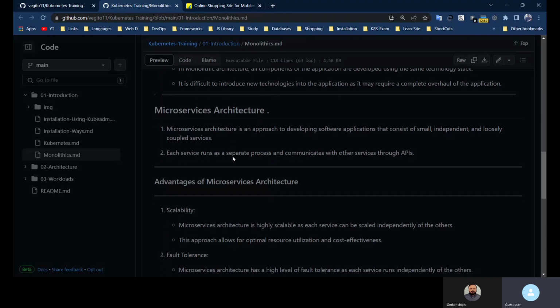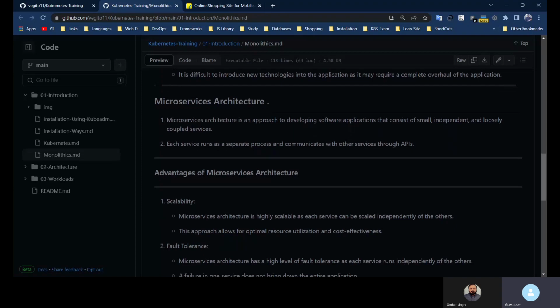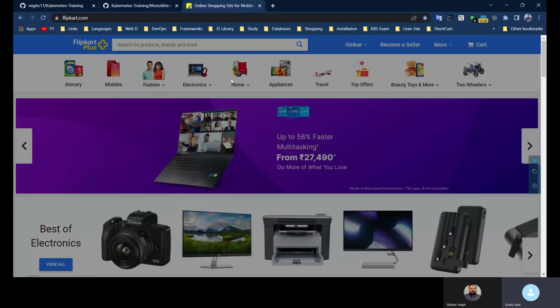So what is microservice architecture? In this case, we are developing a software application that consists of small, independent, and loosely coupled services. It means that we will be creating an entire application, but we will be dividing that application into different components. Suppose this is our dashboard. It is one thing, and its functionality only shows the primary, basic thing. What is the component?